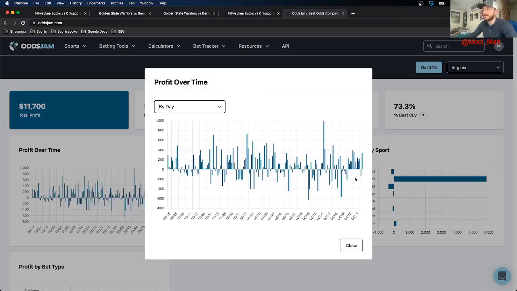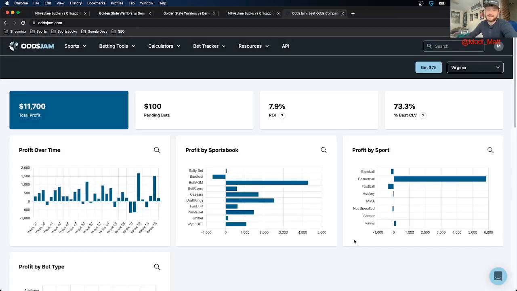Yesterday itself, I was up a little over $330. That was mostly due to the fact that I absolutely hammered the Grizzlies versus Timberwolves under. I had it at 3 different spots. They all hit, and that helped me with my day. The player props weren't too bad, just a little bit of loss overall, but nice that I recovered elsewhere.